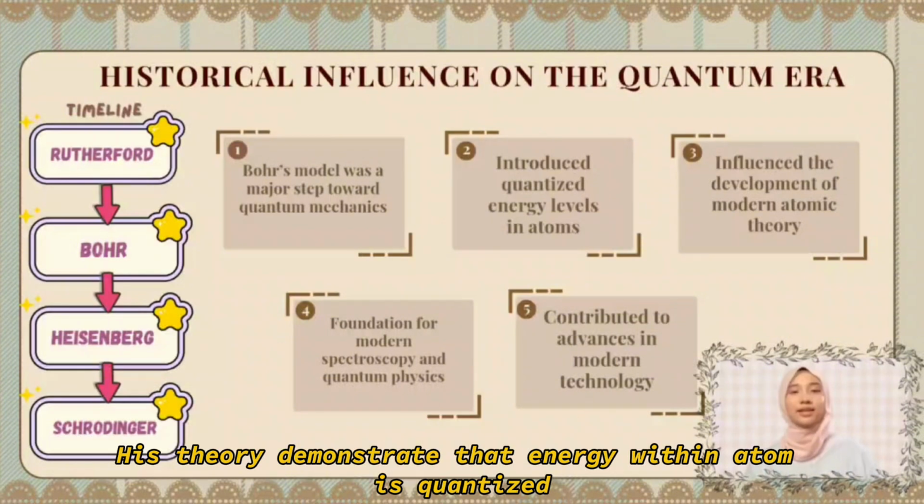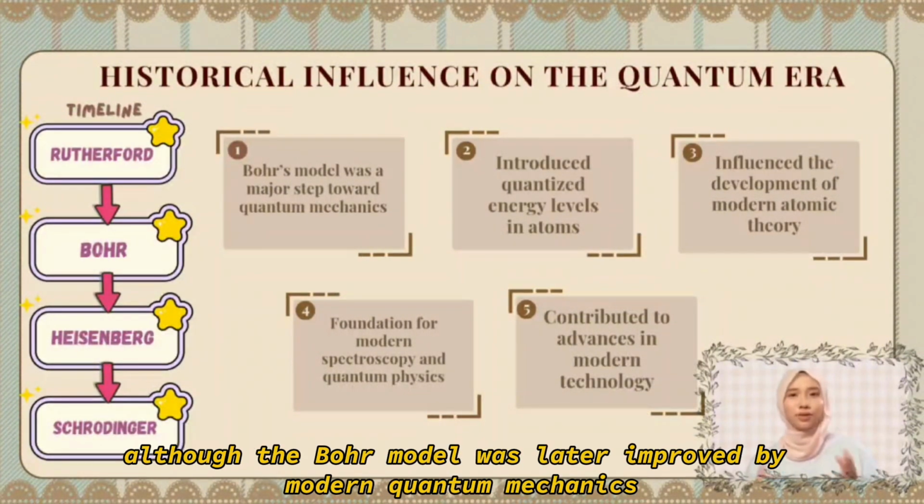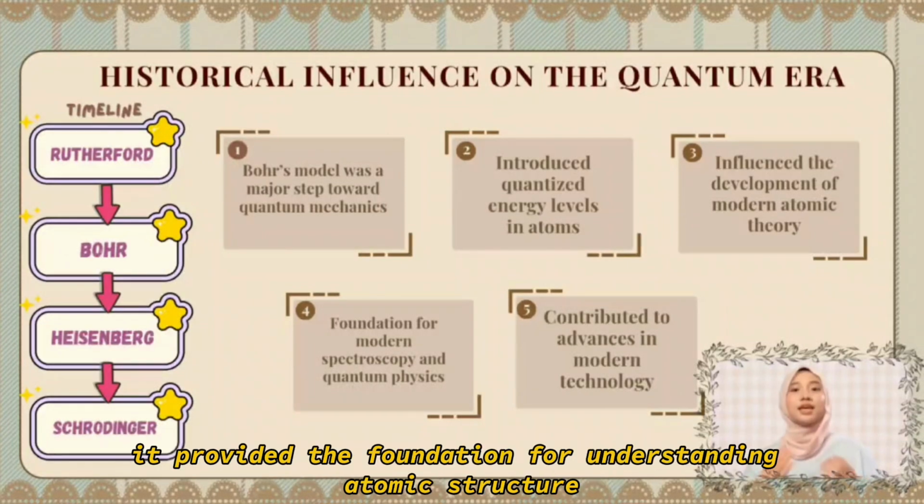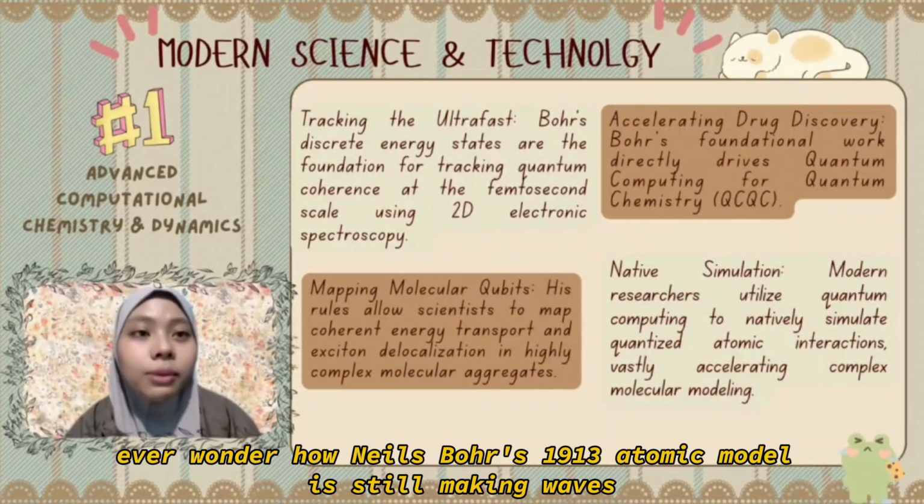This theory demonstrated that energy within the atom is quantized, meaning it can only exist in specific amounts rather than continuously. Although the Bohr model was later improved by modern quantum mechanics, it provided the foundation for understanding atomic structure and electron behavior. Ever wonder how Niels Bohr's 1913 atomic model is still making waves today?